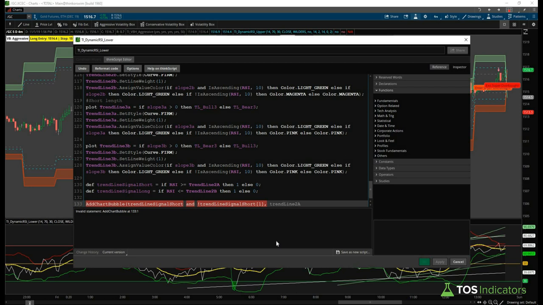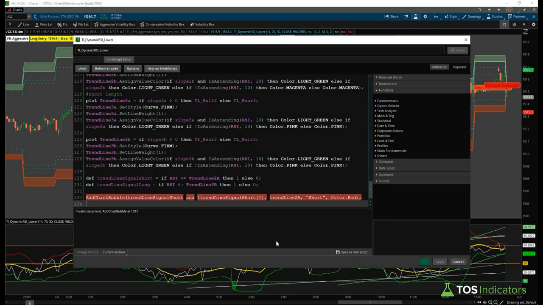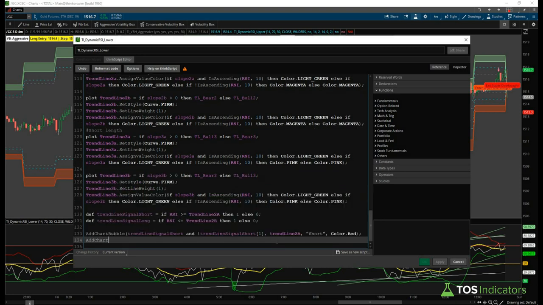So this is trend line 2A, and we'll say short, and then we'll give this the color of red to imply that it's a sell. And we'll go ahead and repeat the same thing, so add chart bubble, and this time we'll say trend line signal long, and not trend line signal long on the previous bar. Then trend line 2B, and this is the bottom, and we'll say long, else color dot green.